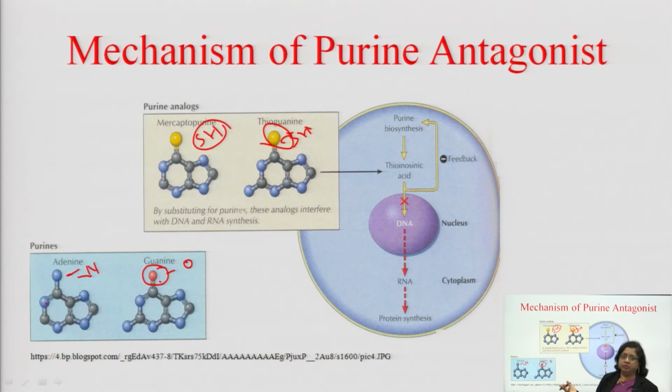So, what will happen? Miscoding, base mismatching. So, DNA replication will not take place. If DNA replication will not take place, the growth of the abnormal cells will be inhibited. Just compare these structures, then you will understand the basic concept of purine antagonist.